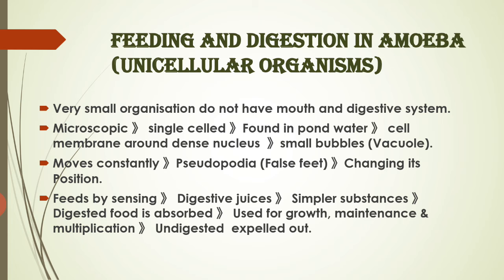The digestion takes place over there, and the digested food gets absorbed and is used in growth, maintenance, multiplication and many more things, as we all know. That is another topic. The remaining undigested part is said to be the residue, or we can say the waste, and that waste is thrown out. So in this way, in unicellular organisms, for example amoeba, digestion takes place in its body.